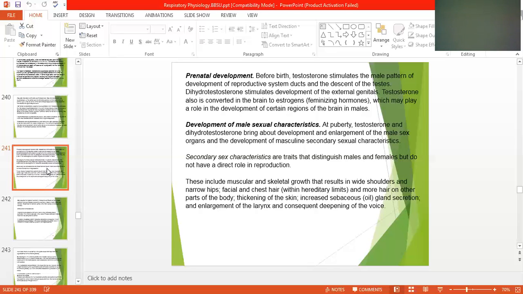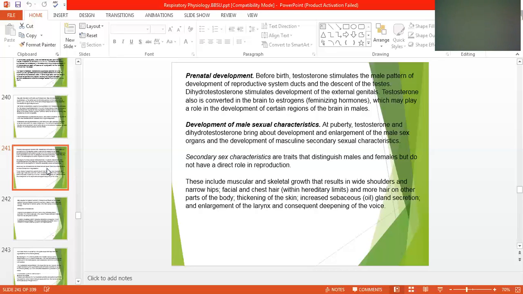So prenatal development, before birth, testosterone stimulates the male pattern of development of the reproductive system, not the female, right? And the descent of the testis: this testosterone will help the testis descend from the upper portion to the downward portion into the pouch. Dihydrotestosterone stimulates development of external genitalia. So the external male genitalia is produced through dihydrotestosterone. This hormone is very essential.